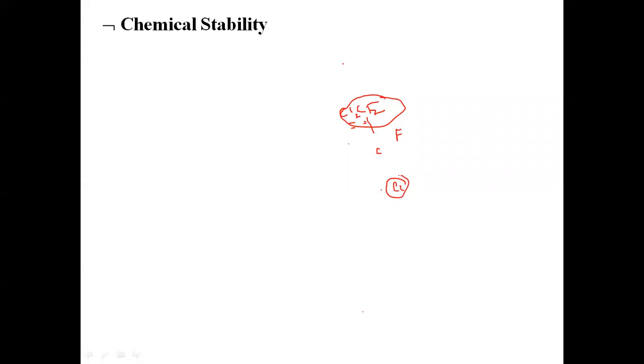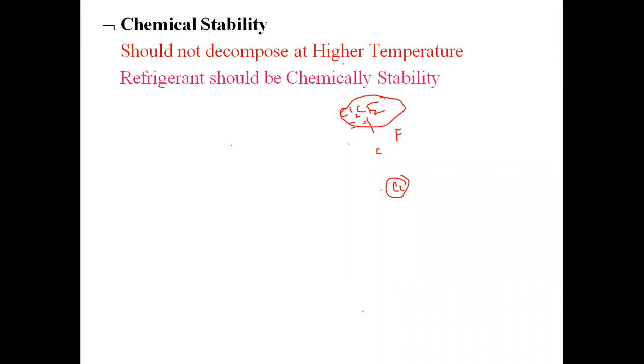So that will be called the decomposition of that refrigerant. So here, while selecting the refrigerant, we have to select the refrigerant in such a way that it is chemically stable. It should not decompose at variation in the temperature.